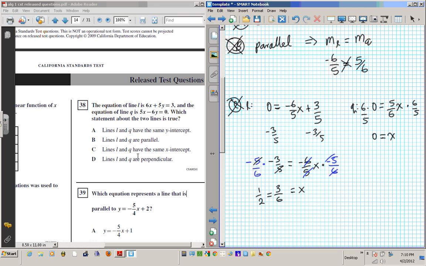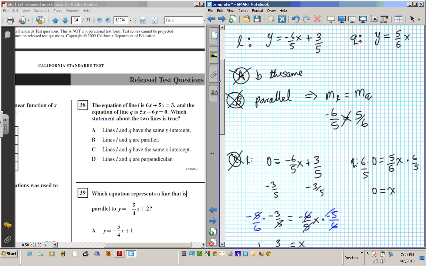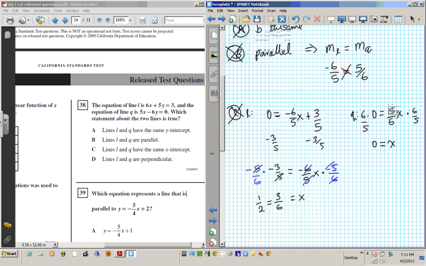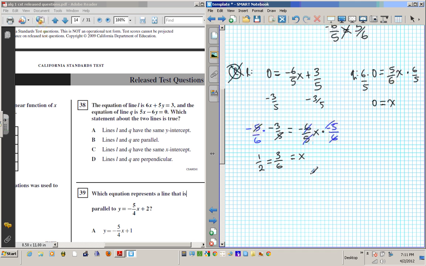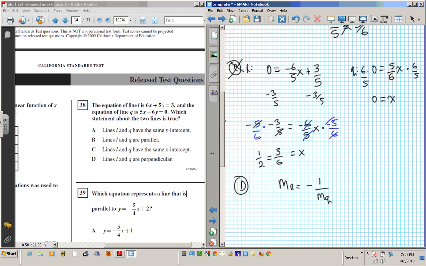How about D? D says they are perpendicular. What does perpendicular mean? Perpendicular basically means that one is the inverse of the other. So basically, the perpendicular is m of L equals the negative reciprocal of m of Q. So if I start with m of L, the slope of line L is negative 6 over 5.